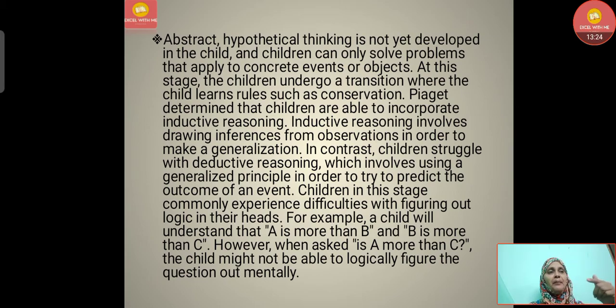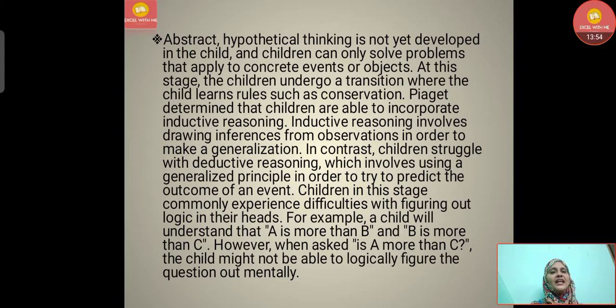That means, for example, first the child is taught with examples and then they go to the main concept. That is inductive reasoning. In contrast, children struggle with deductive reasoning, which involves using a generalized principle in order to try to predict the outcome of an event. In contrast to the inductive, first general things will be told and then they will go to the examples. That is difficult in this stage.